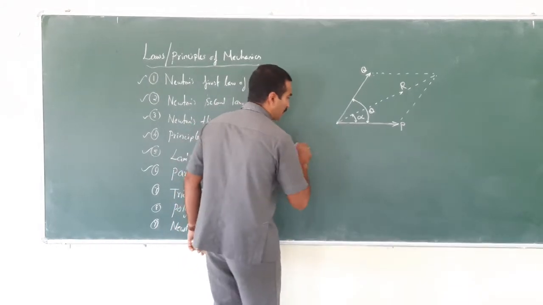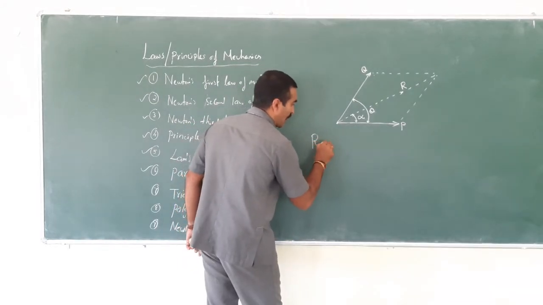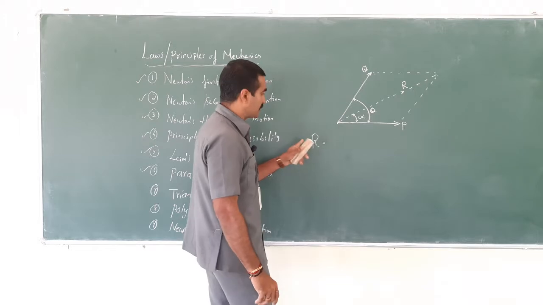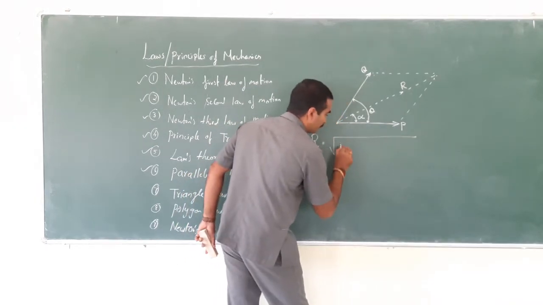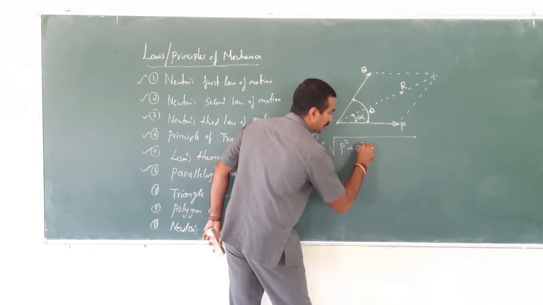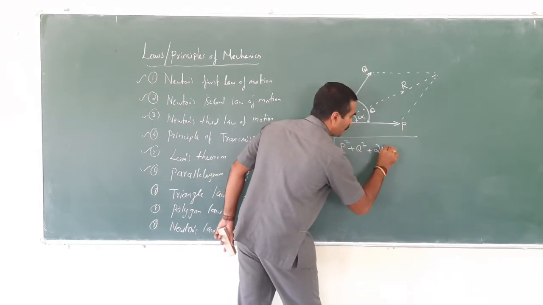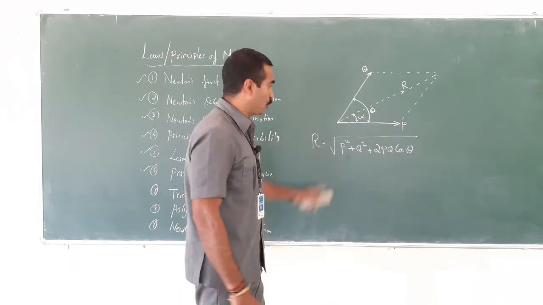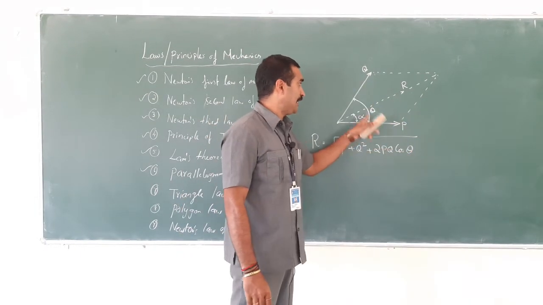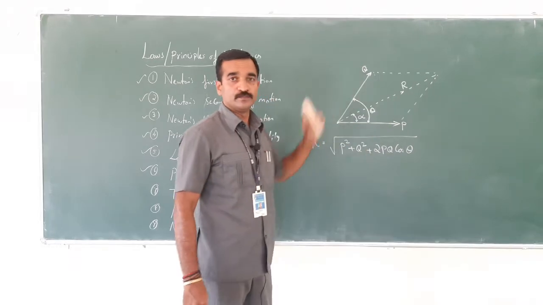So the formula for the magnitude of the resultant, R, is the root of P square plus Q square plus 2PQ cos theta. P and Q are the two forces, and theta is the angle between them.